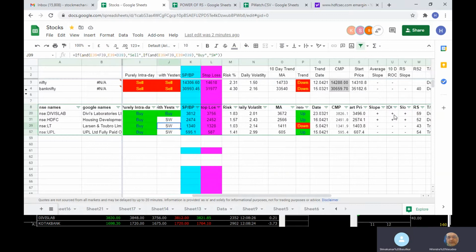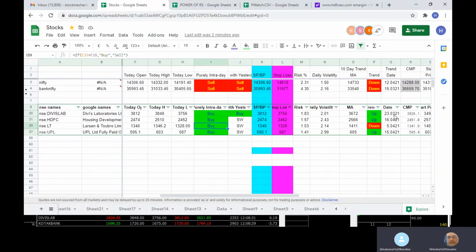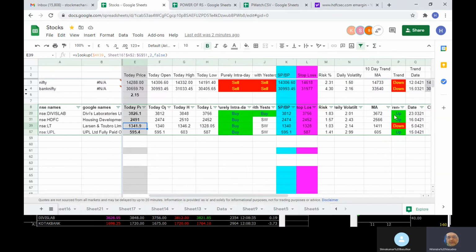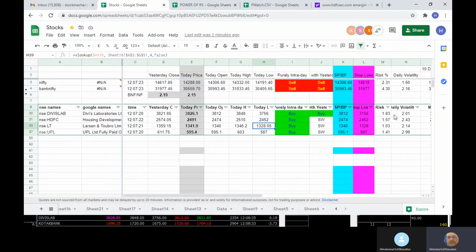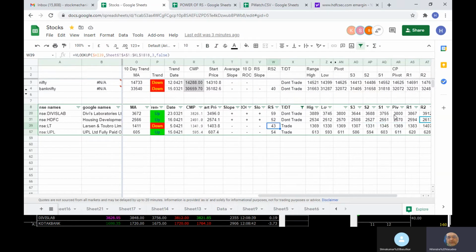Let's see what this is. It is now 43. It is showing a trade on long LNT. But we are not saying that if the end of the day is there. Ideally, don't. But if you want to do purely intraday, then you can still do that. But the risk doesn't permit you to actually go for the trade. The RS doesn't permit you to go for a trade, and it is also minus minus.